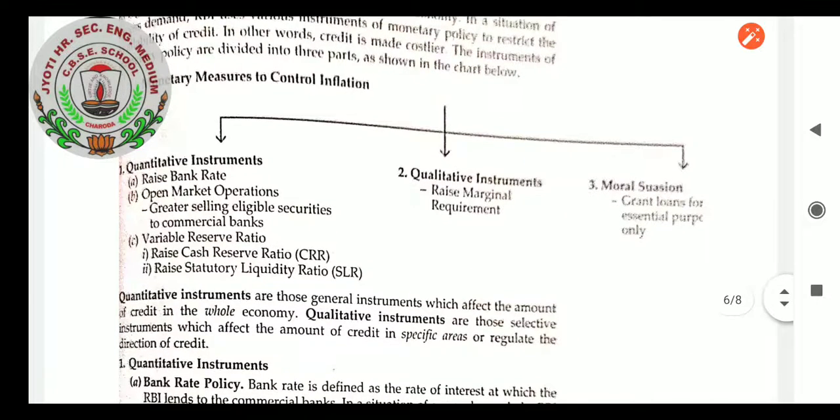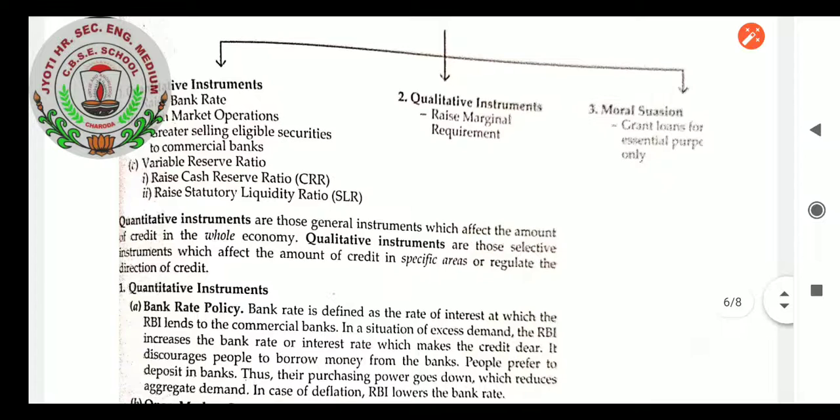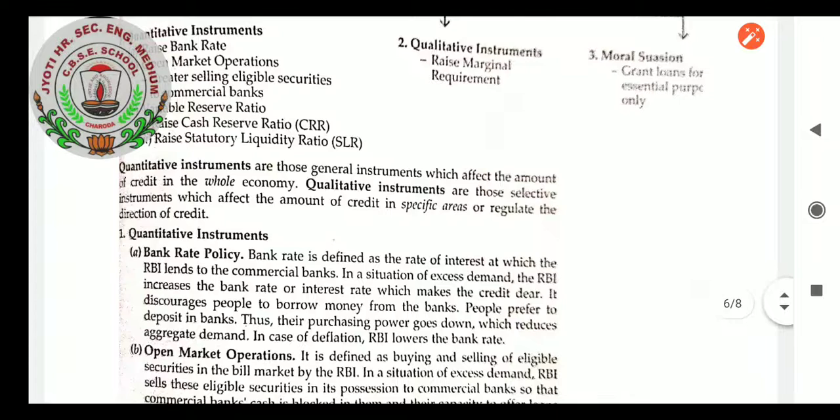When we go with the quantitative instruments, it raises the bank rate. Quantitative instruments are those general instruments which affect the amount of credit in the whole country. Qualitative instruments are those selective instruments which affect the amount of credit in specific areas or regulate the direction of credit. So let us focus on quantitative instruments deeply. Quantitative instruments affect the amount of credit in the whole economy, whereas qualitative instruments are selective. So it is not for all.